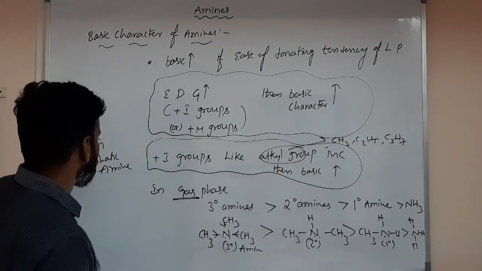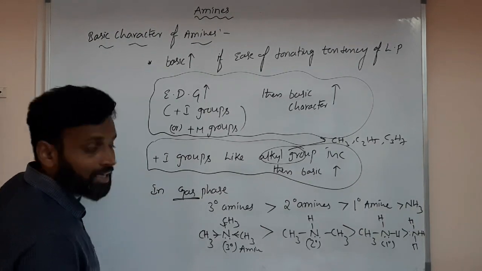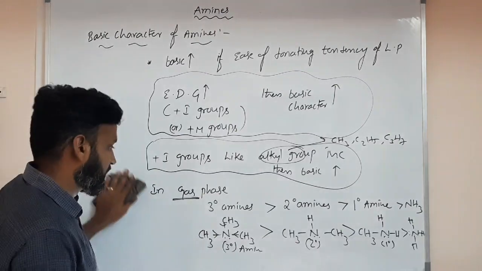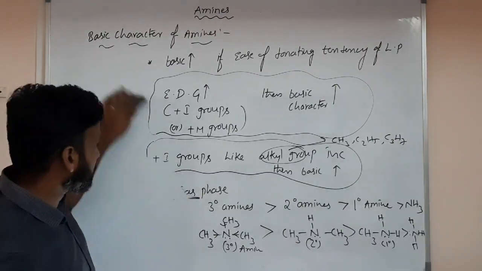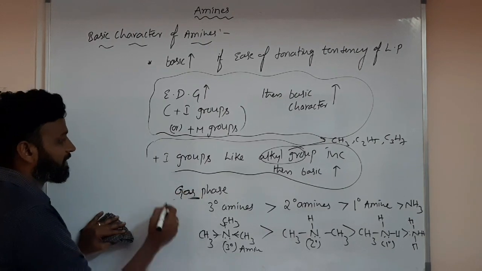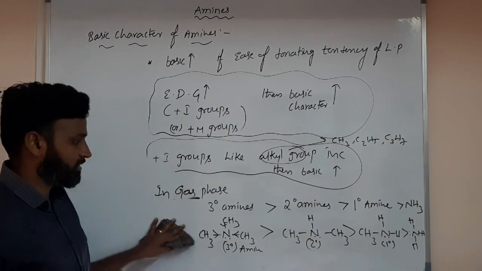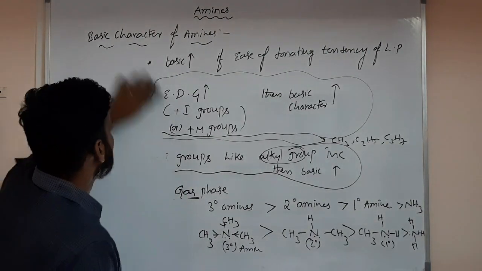So in gas phase it is like this. Okay, in gas phase, as the number of alkyl groups increases, meaning tertiary, or in alkyl groups if the number of carbons increases, then what happens? Basic character increases. Please note it down, all these things. In what phase? In gas phase. Please take a screenshot and write it out.